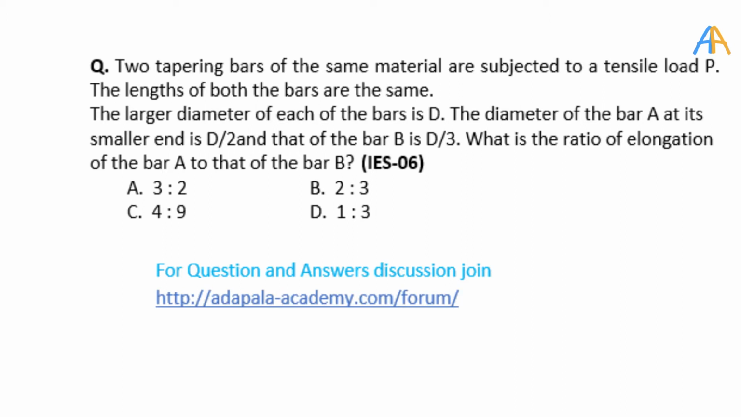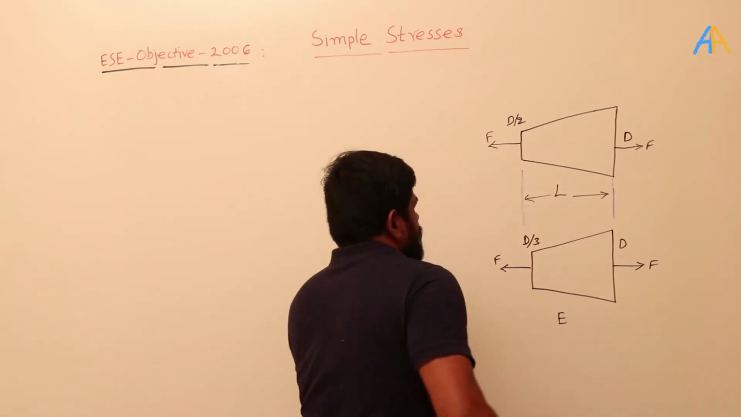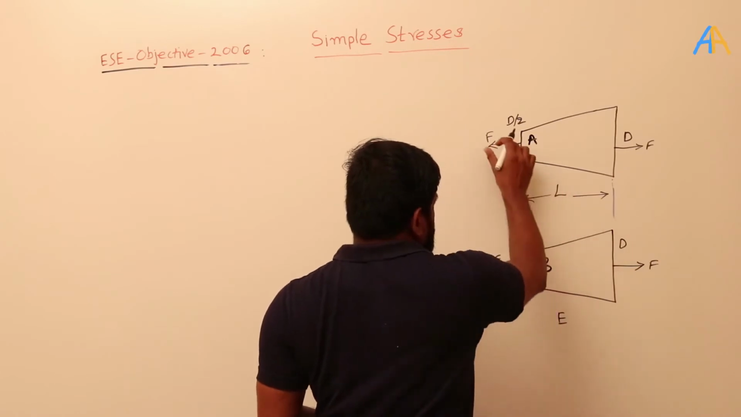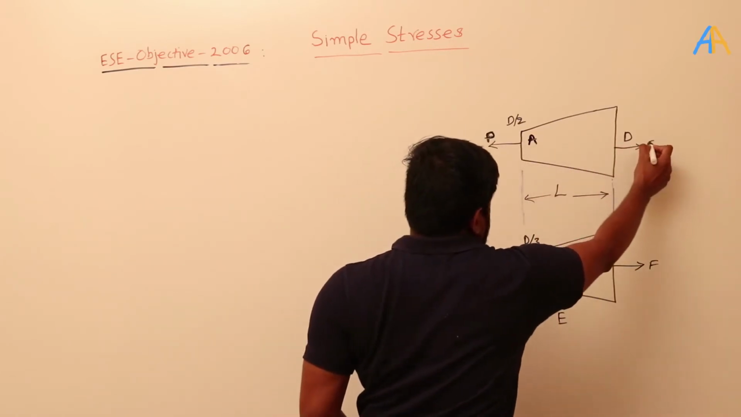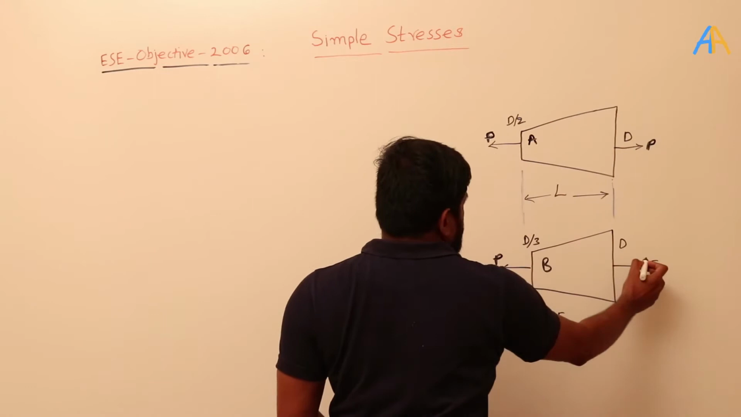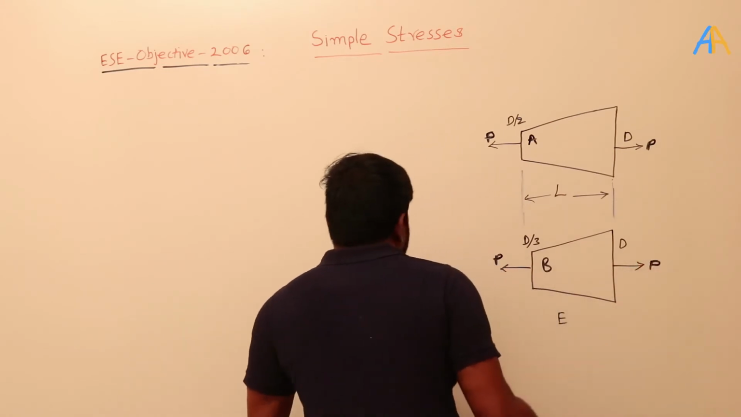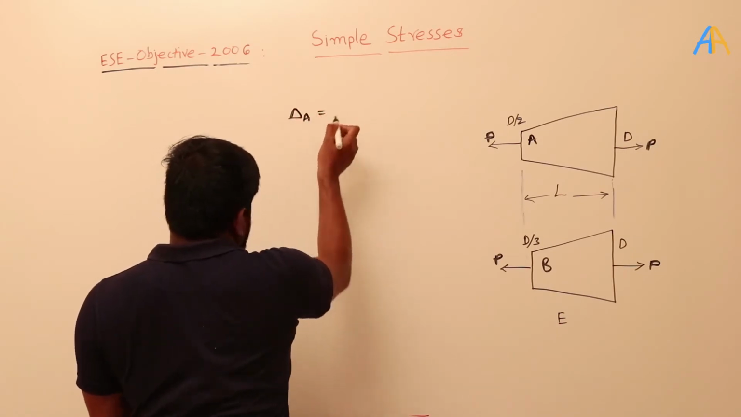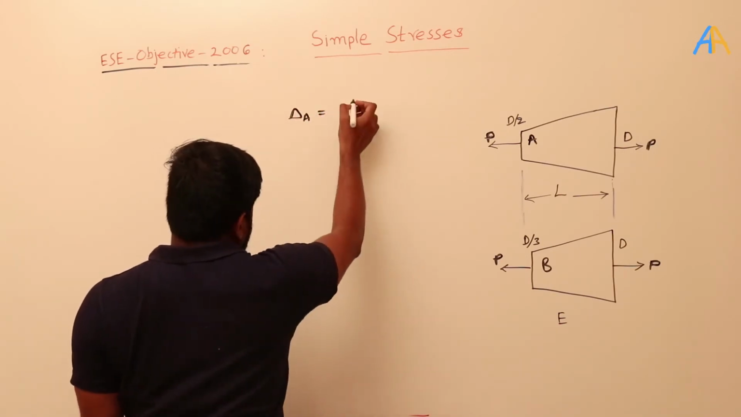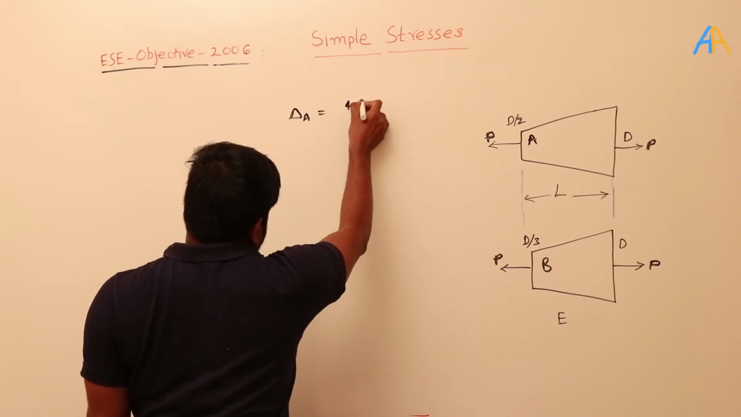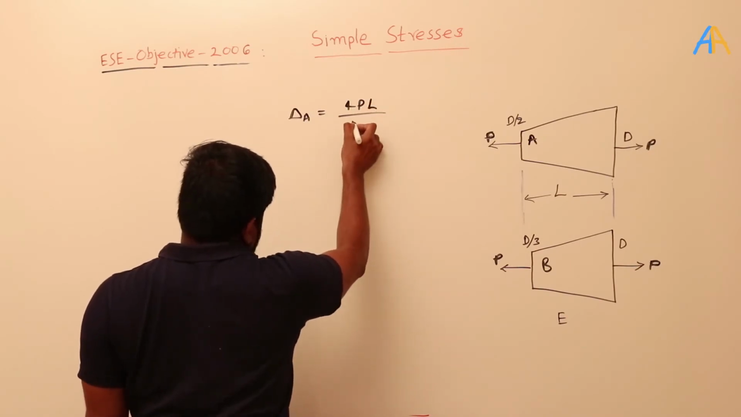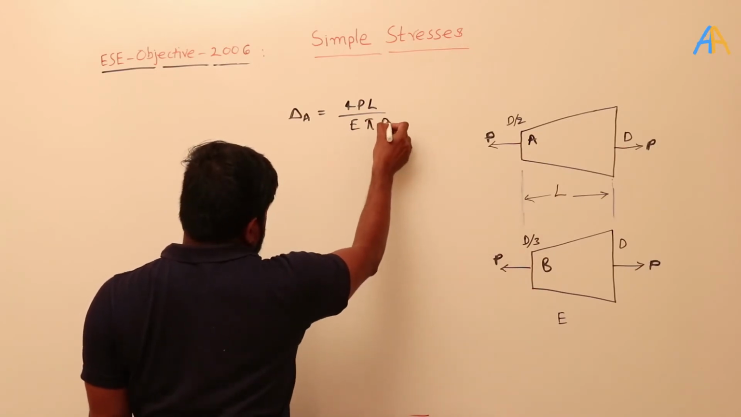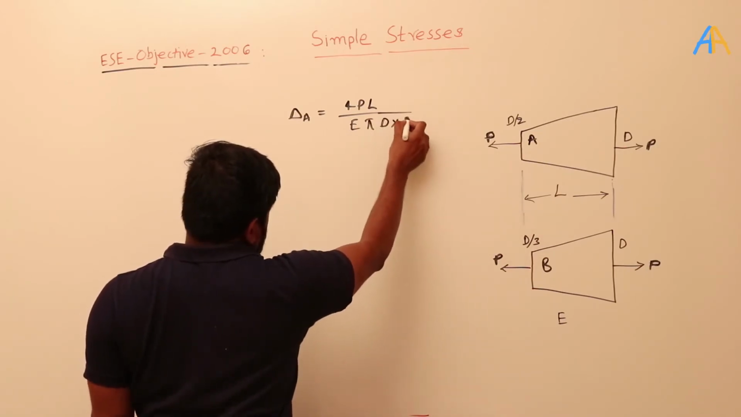Okay, this is also a straightforward question. Here this is A and this is P, and L is same, and then force P is same. Okay, and the same material, that means E is the same. So here what is the formula? Delta A, the elongation of the tapered bar, equals 4PL divided by E pi D1 D2. Here capital D is same and D2 is nothing but D by 2.